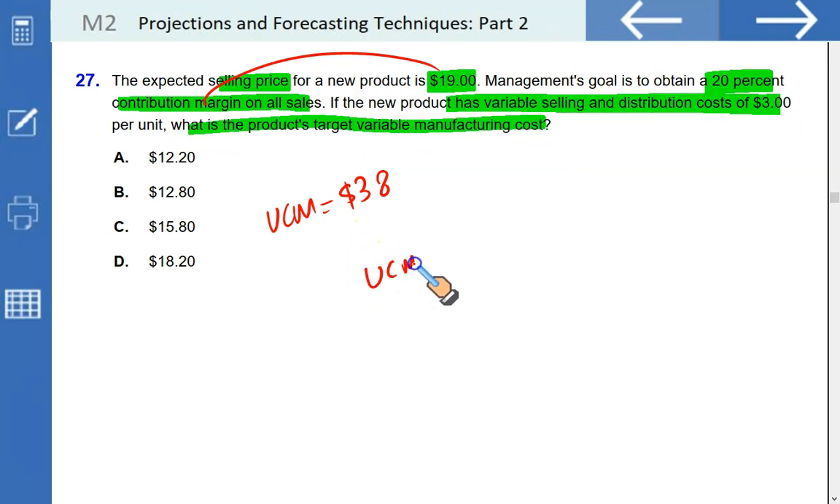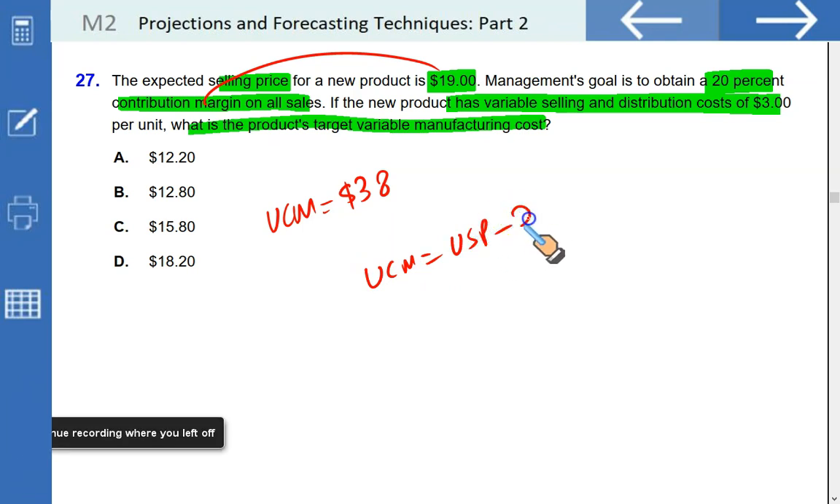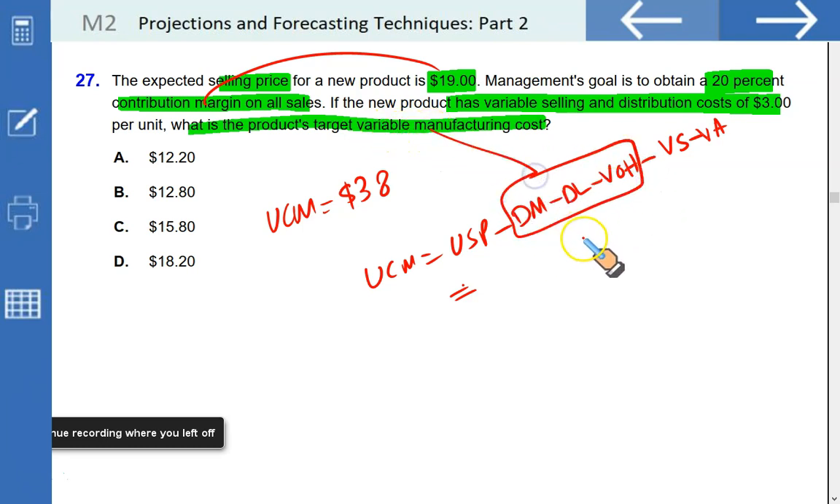Unit contribution margin is equal to unit selling price minus direct material, direct labor, variable overheads, minus variable selling, minus variable administration or distribution in this case given. So what do we have to find out? We have to find out the direct material, direct labor and variable overheads combined, what you call the target variable manufacturing cost, the sum of all these. So let us call it X.